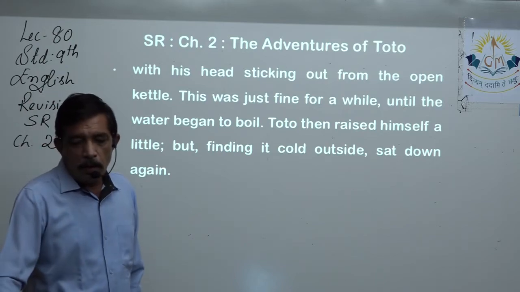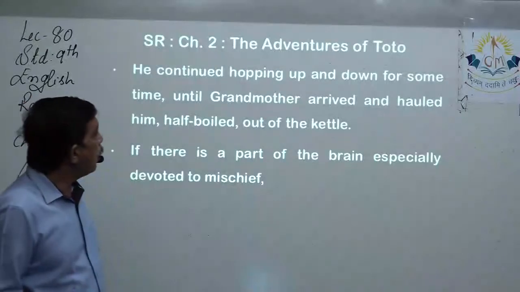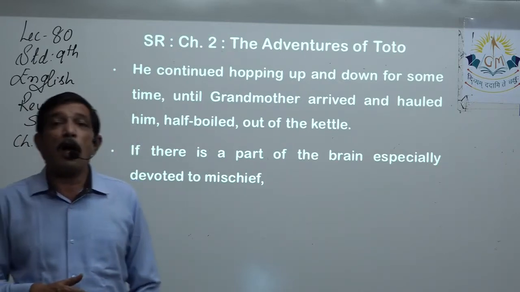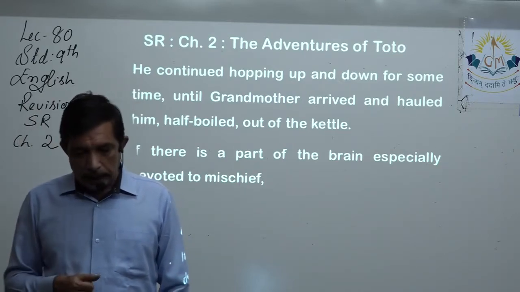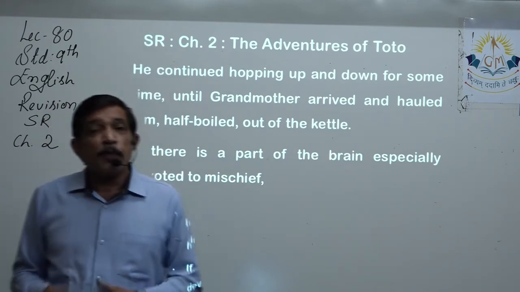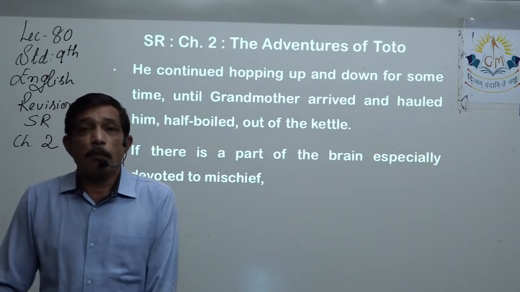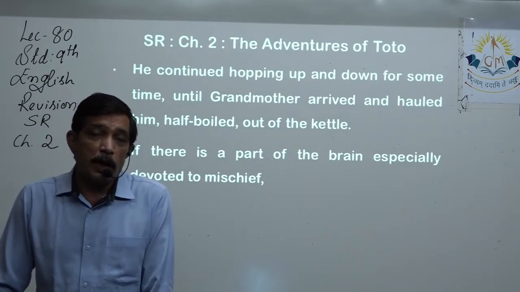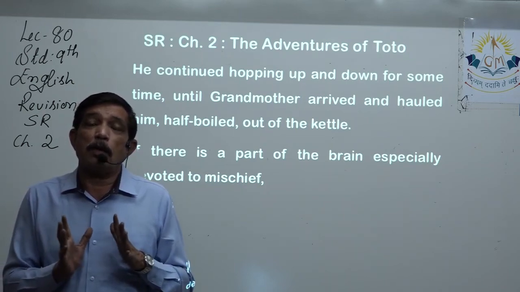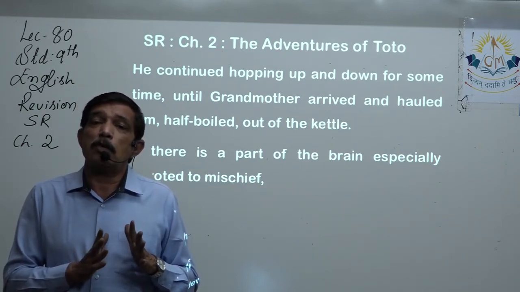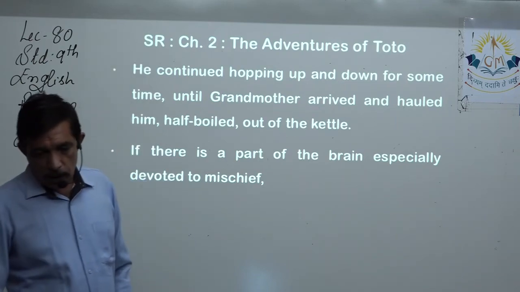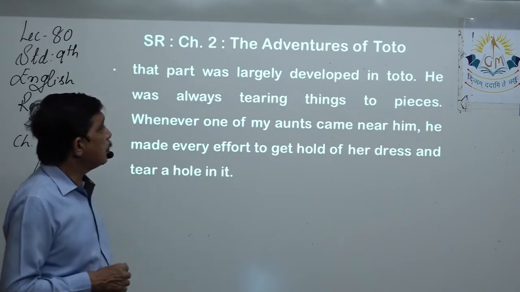He continued hopping up and down for some time until grandmother arrived and hurled him half boiled out of the kettle. Now we come to another episode. If there is a part in Toto's brain which has largely developed, and that largely developed part is where he is quite mischievous, he is quite naughty, devoted to mischief, then that part has largely developed in Toto.